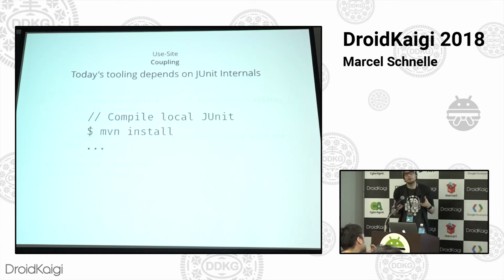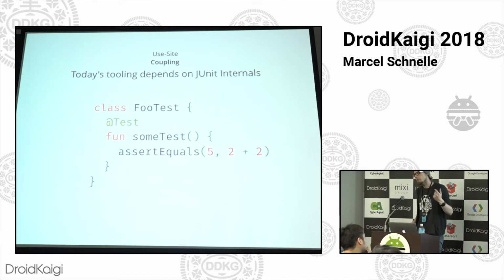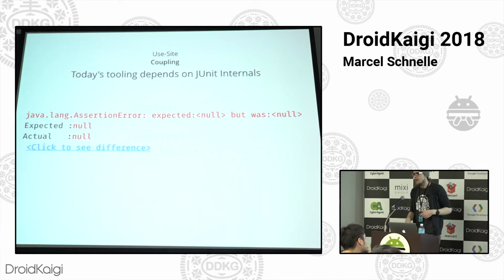So you compile this local JUnit version that you modified just to verify its behavior. You install it using Maven, whatever. You install it into your local Maven repository. And then you go back to your other project, apply this new snapshot version of your local thing, and you build it again. And what you come to find is that you completely broke the integration with IntelliJ at this point.